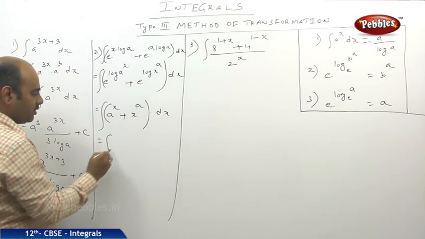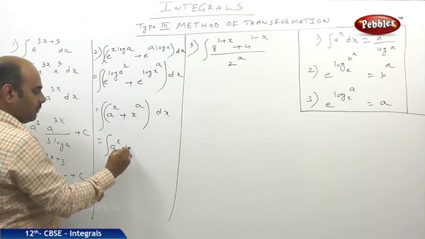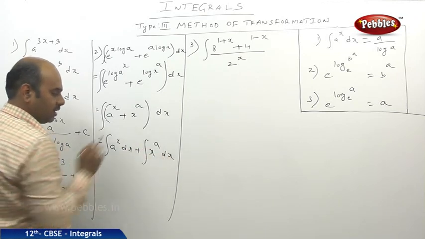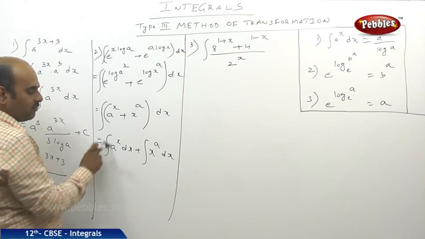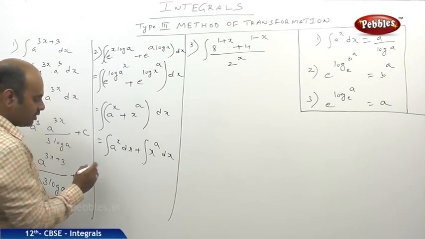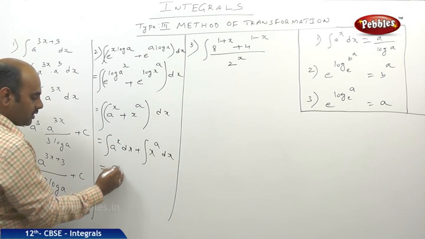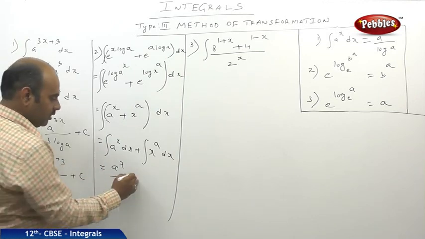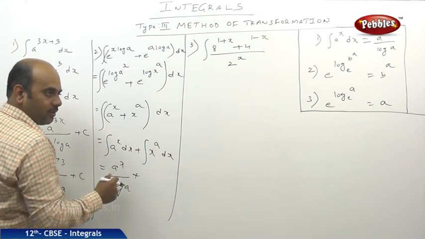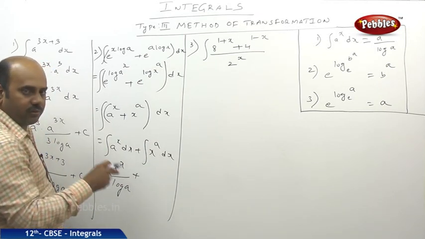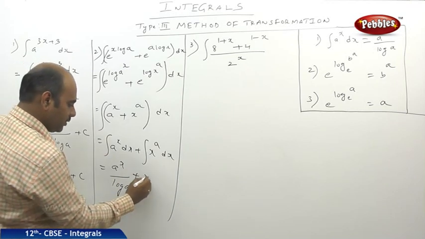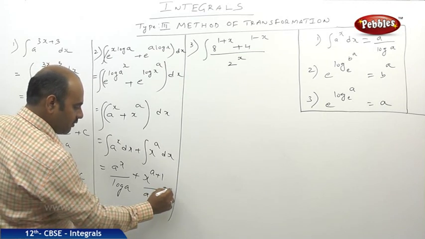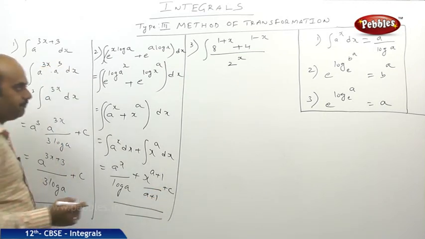So finally integral of a^x dx plus integral of x^a dx. If you observe carefully, integral of a^x dx is nothing but the formula a^x / log a, and here again it is looking like x^n. The x^n formula is x^(n+1)/(n+1) plus c. So x^(a+1)/(a+1), and here we need to write the constant.